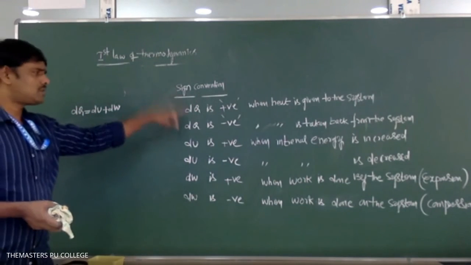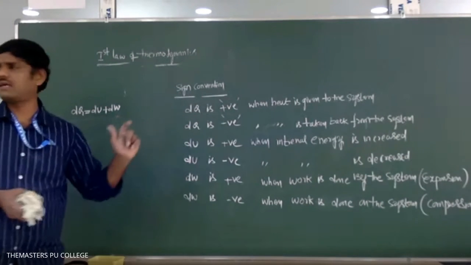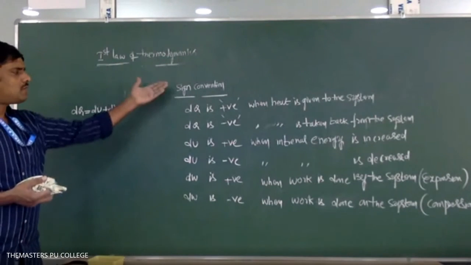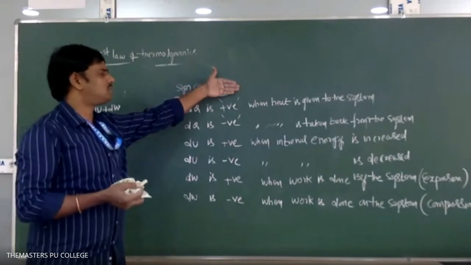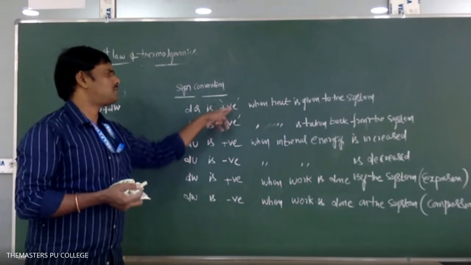dq can be positive, can be negative. Similarly, du and dw are also. When will it be positive, when will it be negative? If you have supplied the heat energy to the system, then dq must be taken as positive.